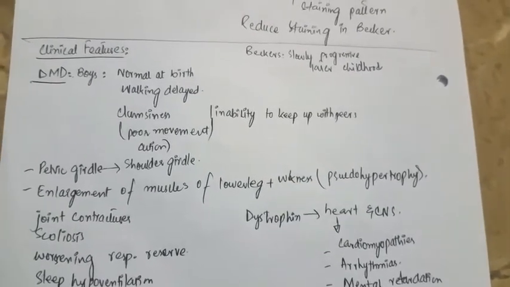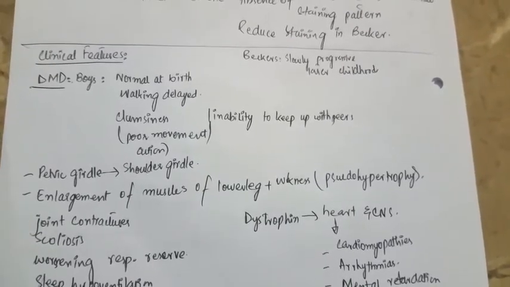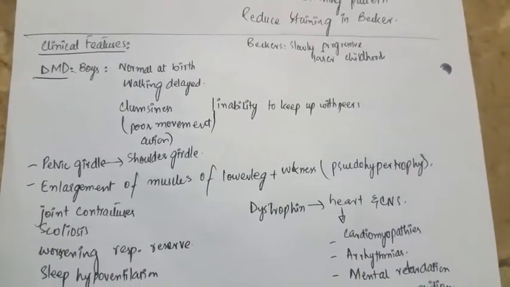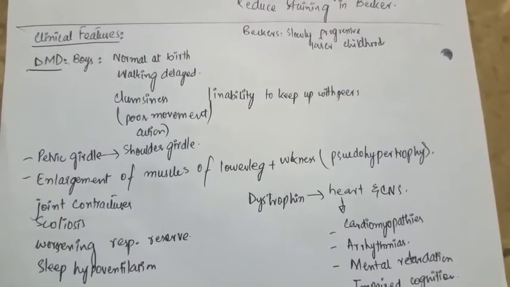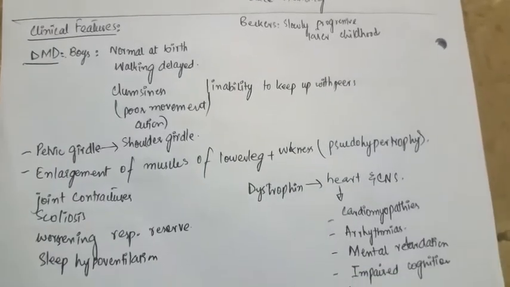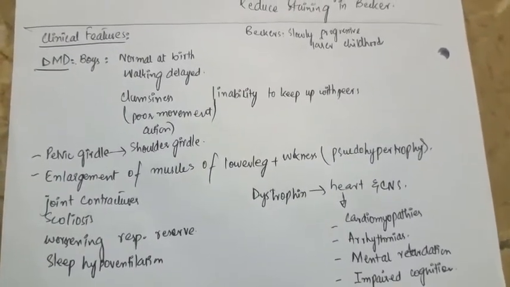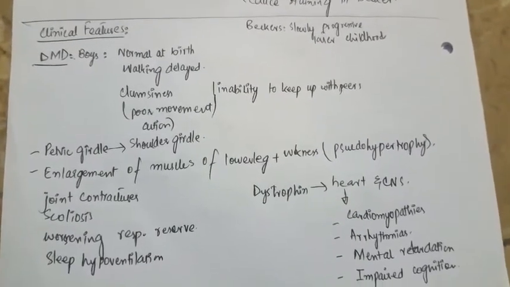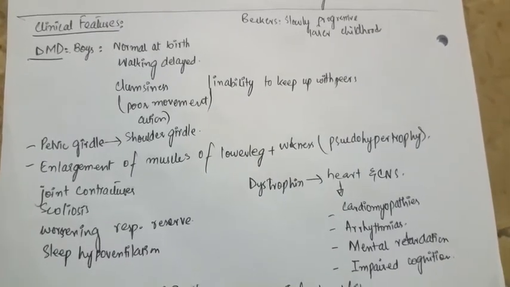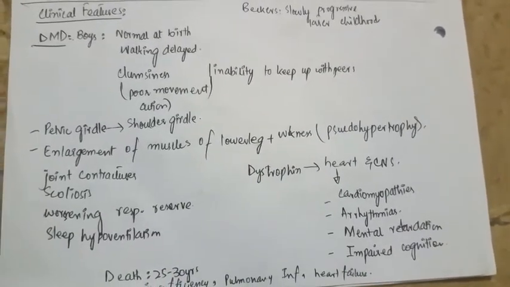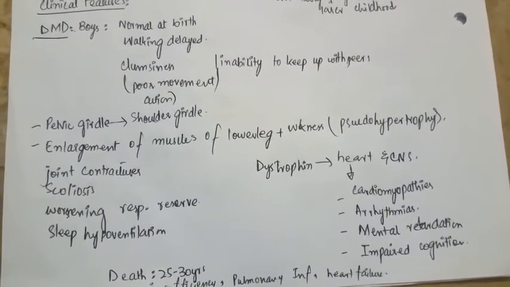Firstly, Duchenne muscular dystrophy will involve the pelvic girdle. Ultimately, it will also involve the shoulder girdle. There will be enlargement of the muscles of the lower leg along with weakness, enlargement plus weakness, so there will be pseudohypertrophy. There will be joint contractures, scoliosis, and worsening of the respiratory reserve. There is sleep hypoventilation. Dystrophin deficiency will also involve the heart and CNS, resulting in cardiomyopathy, arrhythmias, mental retardation, and impaired cognition.